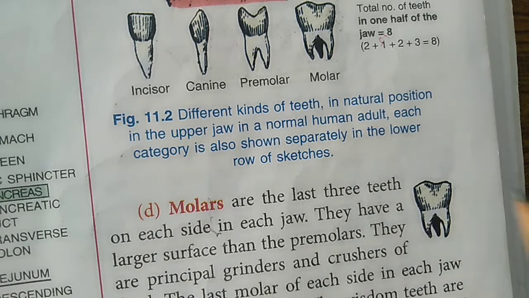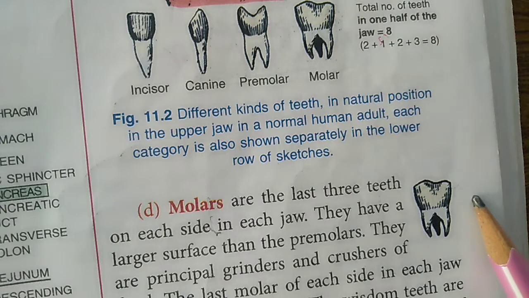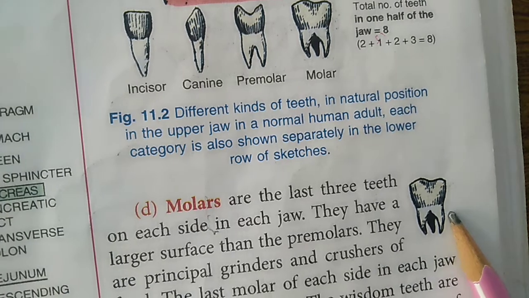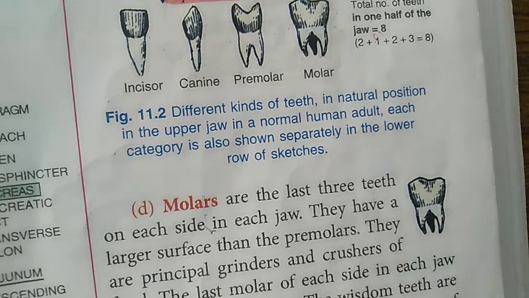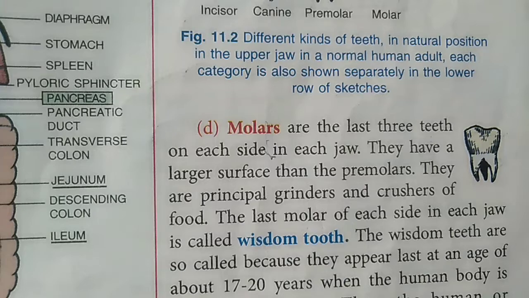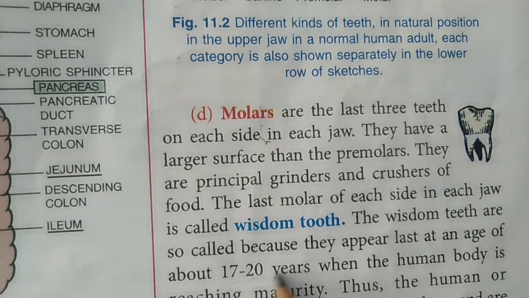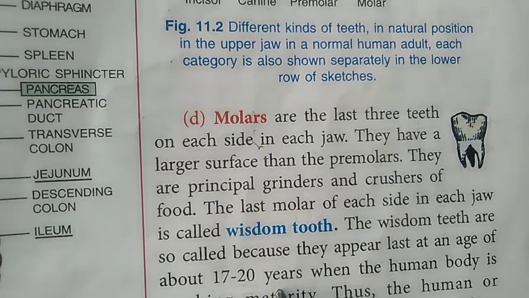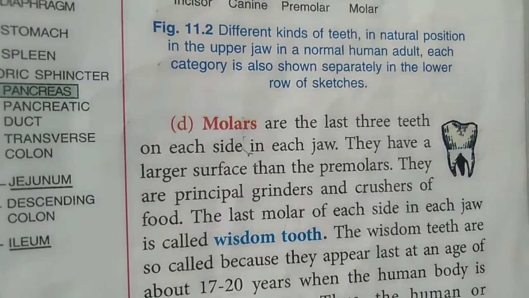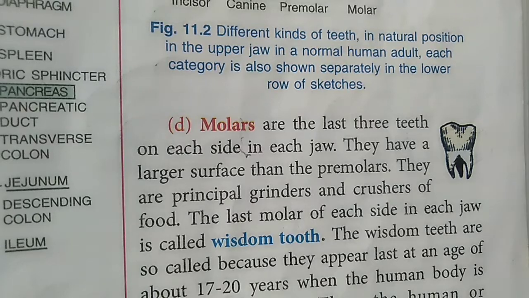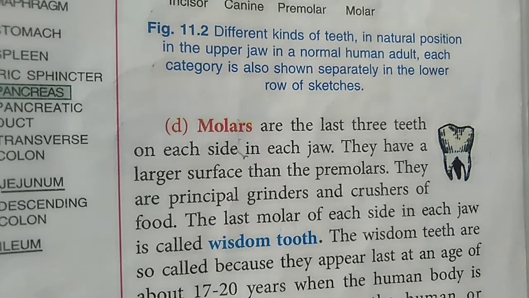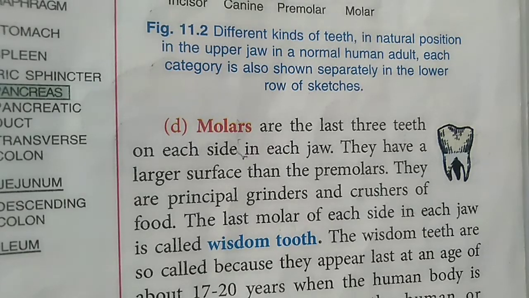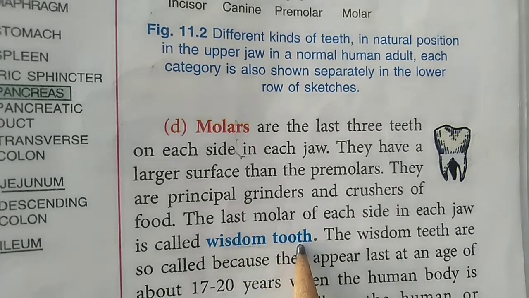Okay. And then you can see that the last molar of each side in each jaw is also known as the wisdom tooth. Why is this last molar called the wisdom tooth? Because this tooth appears at the age of about 17 to 20 years. And at this age, often in our society, in our families, it is said that the person is getting matured, or is getting wisdom. So that's why this tooth appears at the age of 17 to 20 years, and it is known as the wisdom tooth.